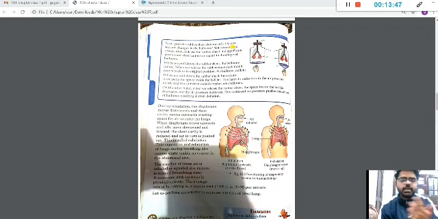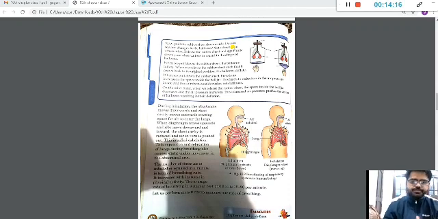So if my breathing rate is 15 per minute, that means in 1 minute I'm doing inhalation 15 times and exhalation 15 times. Again one inhalation one exhalation will be my second breathing rate. So if someone's breathing rate is 20 per minute, that means 20 times he has inhaled the air and 20 times he has exhaled the air.